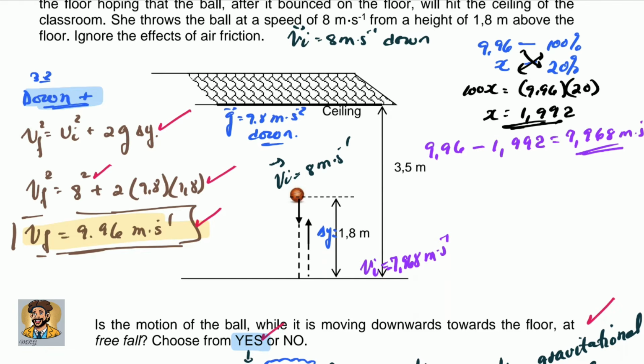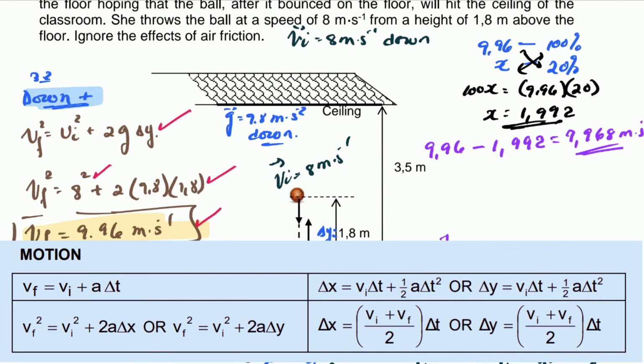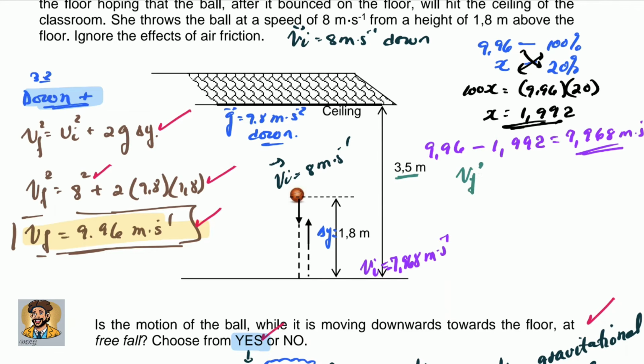It's not that bad, guys. It's really not that bad. So what formula can we use here? We're looking for the displacement, because we need to know how high the ball will go from the ground. So we are going to use the same formula. Final velocity squared is equal to initial velocity squared plus 2 times acceleration due to gravity multiplied by the displacement, which is what we are looking for. We need to know how high from the ground the ball will be. So what is going to be the final velocity? It's going to be 0, because it's the final velocity at the maximum height of the ball